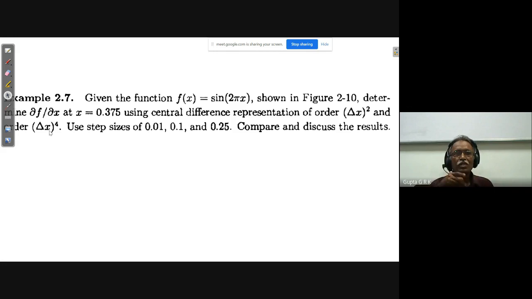As I told, the tables are available. You can take that expression. You need not derive it. Actually, if it is offline, you have to derive it, but because it is online, you can take those expressions from there. Use step sizes delta x equal to 0.01, 0.1 or 0.25. As you already know, this is like refinement of the grid. So 0.01 as the step size means a fine grid, and 0.1 and 0.25 are the coarse grid. You can compare and discuss the results. We have to do this.